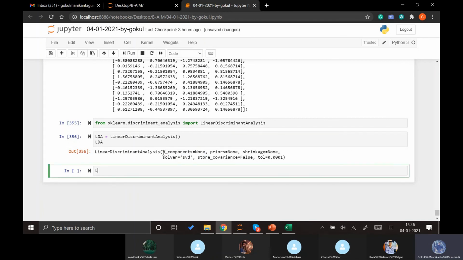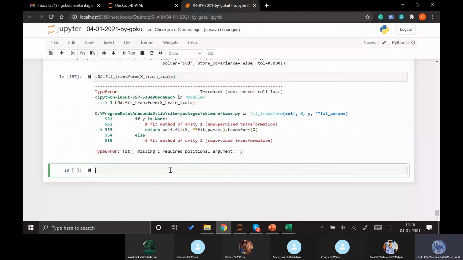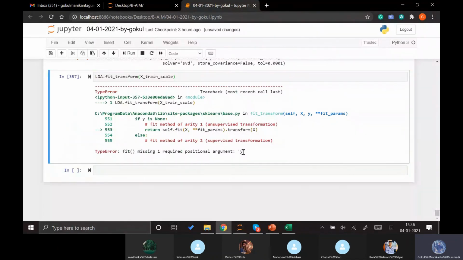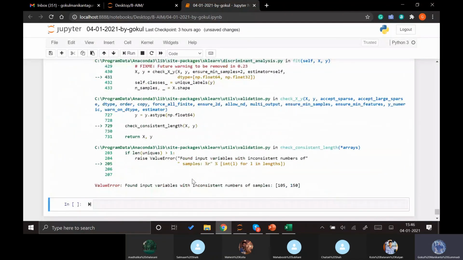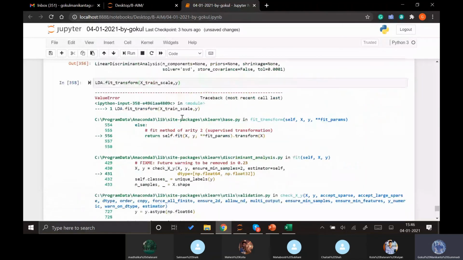Let us directly apply this first. LDA dot fit. Actually, we need to fit on the scaled train data set, but we can directly fit and transform, right? So fit and transform x underscore train underscore scale. What is it showing? Yeah, it is showing y is missing. Why? Because we need to give y here, as I already mentioned, it fits the columns with respect to the y value. y underscore train, right?